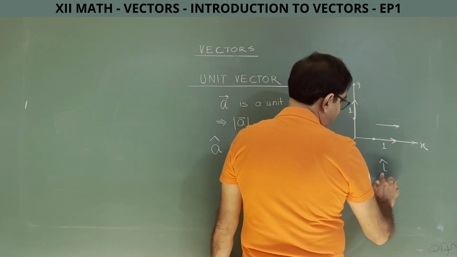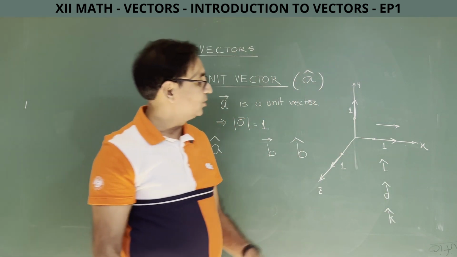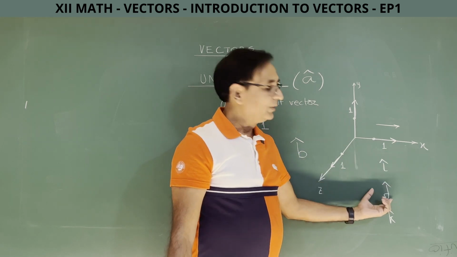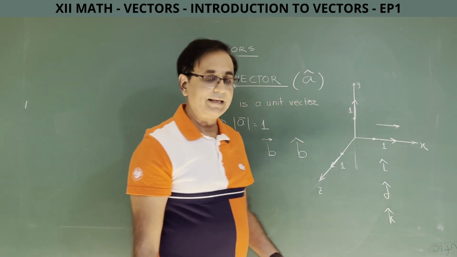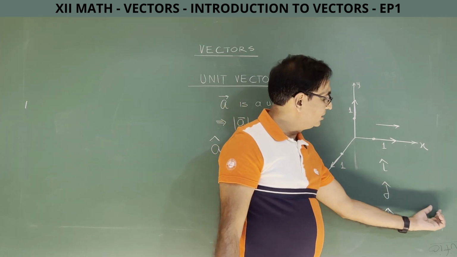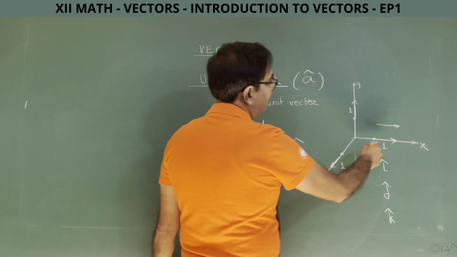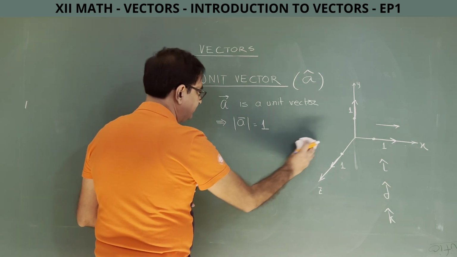I am not writing the definition, I am speaking, you can write it down in your exercise notebook. i cap is a unit vector along or parallel to x axis. j cap is a unit vector along or parallel to y axis, and k cap is a unit vector parallel or along z axis.